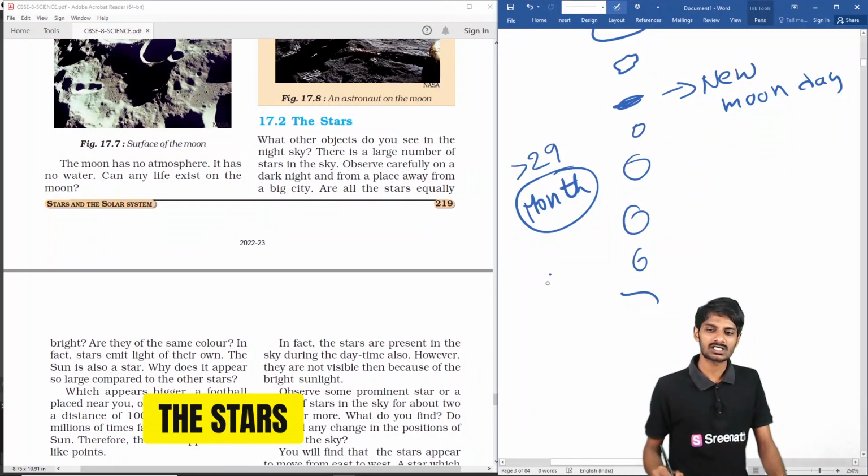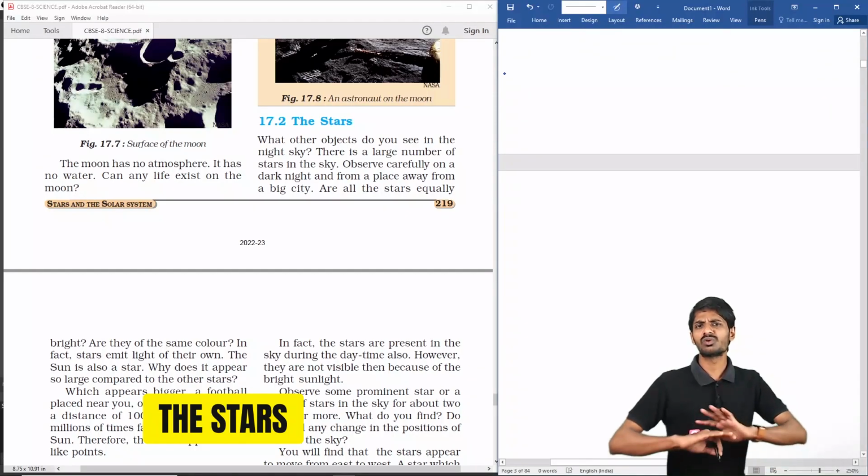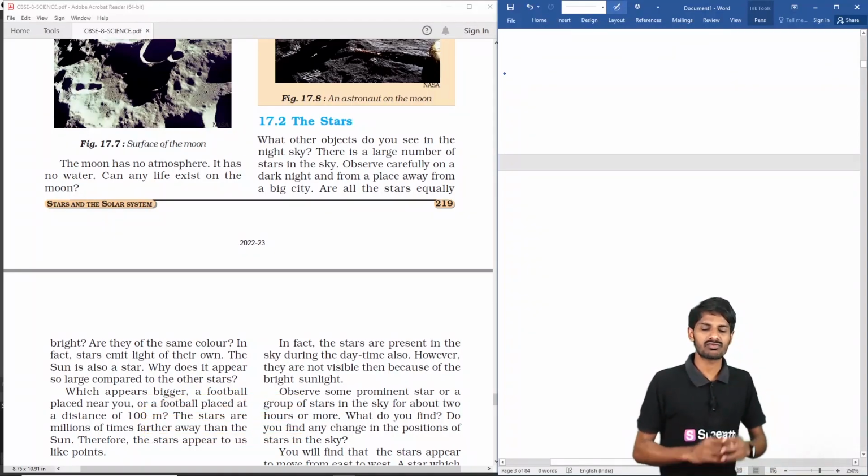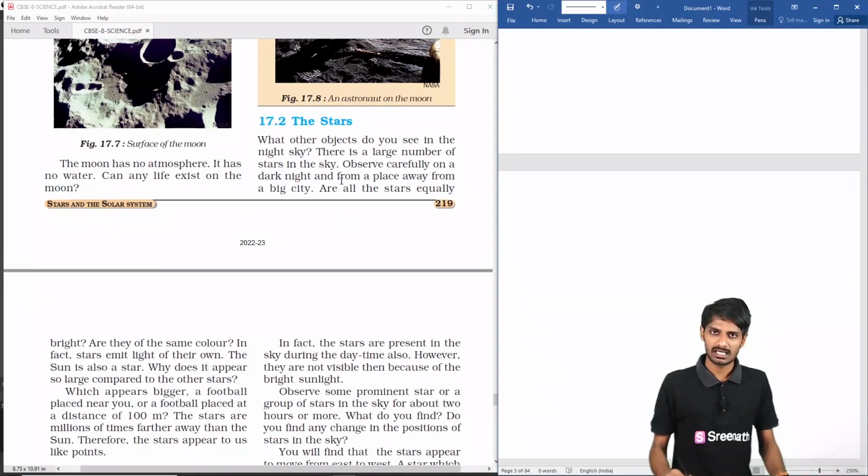And the next thing is about the stars. If you look at the clear night sky, the first thing that is brightest is the moon.